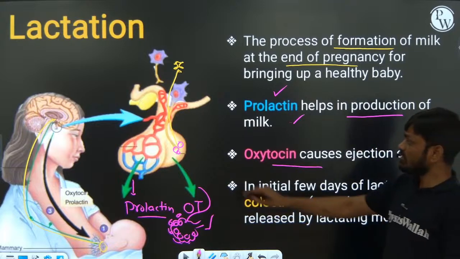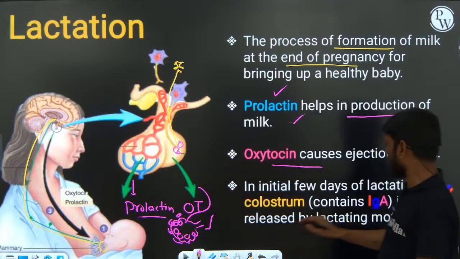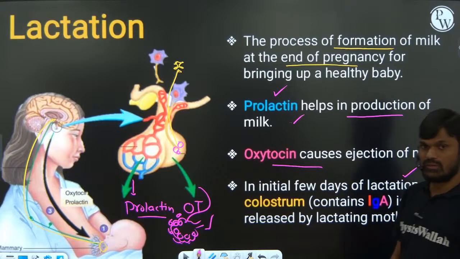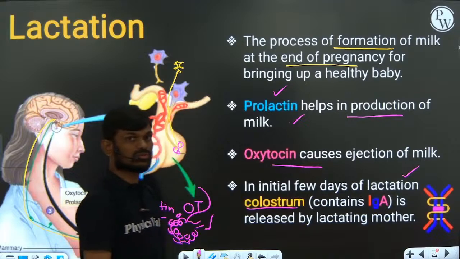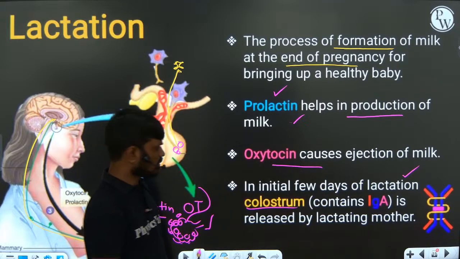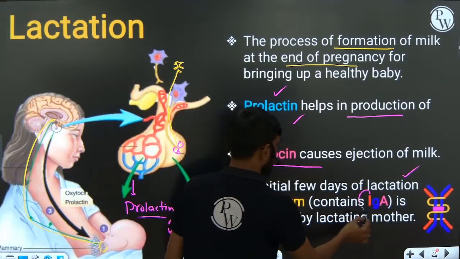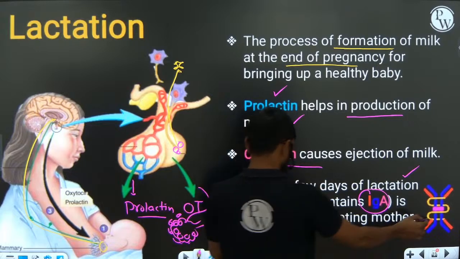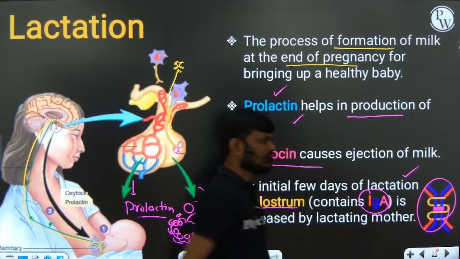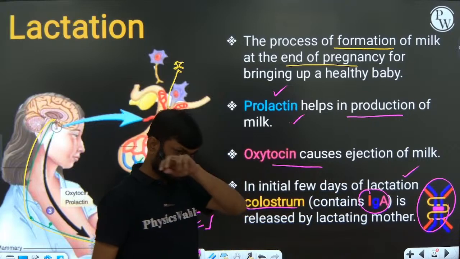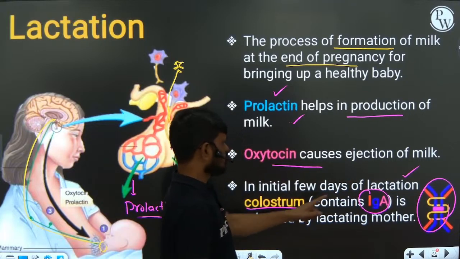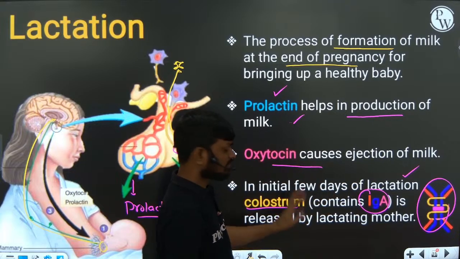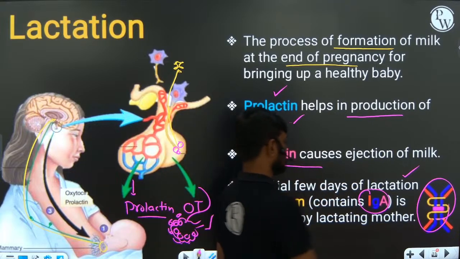So the milk which is secreted by the mother during the initial days of lactation is called colostrum, right? Colostrum is rich in IgA antibody. You can see IgA antibody is a dimer. It is made up of two antibody molecules. So colostrum is rich in IgA antibody, right?